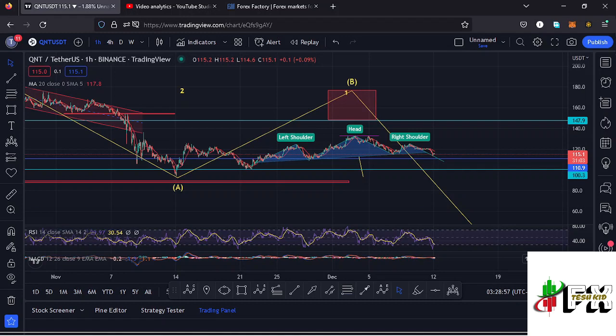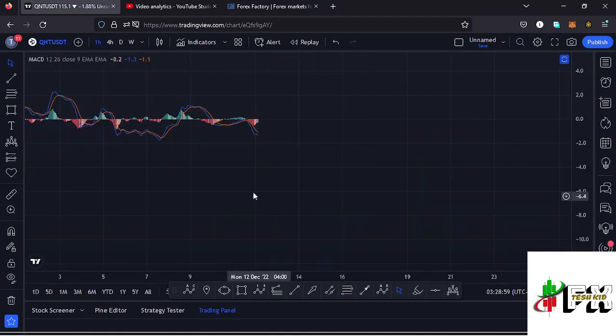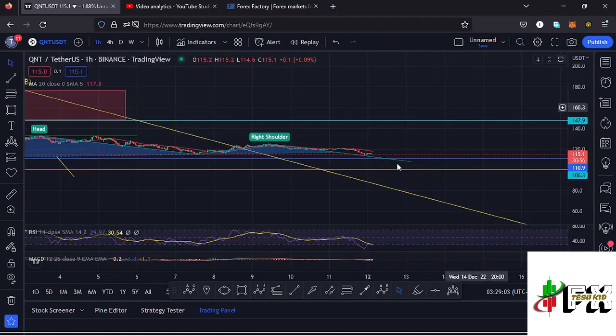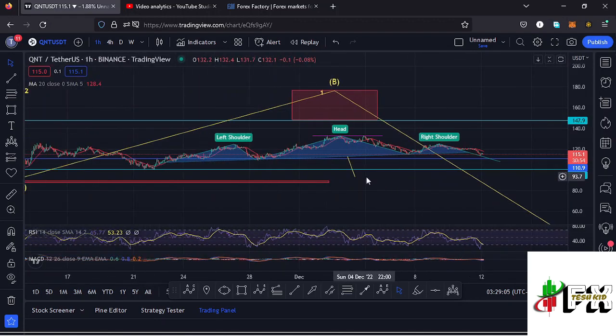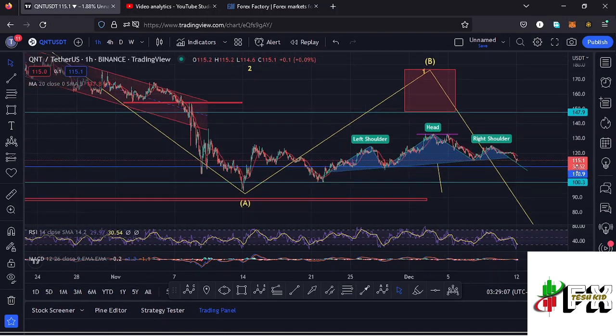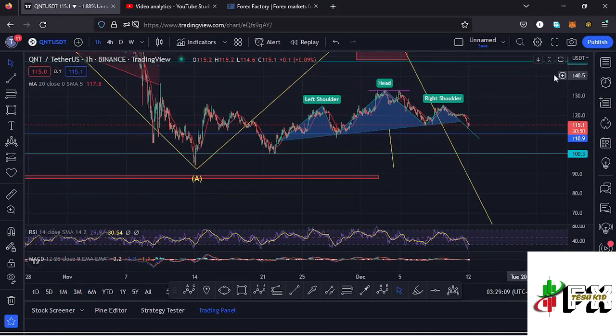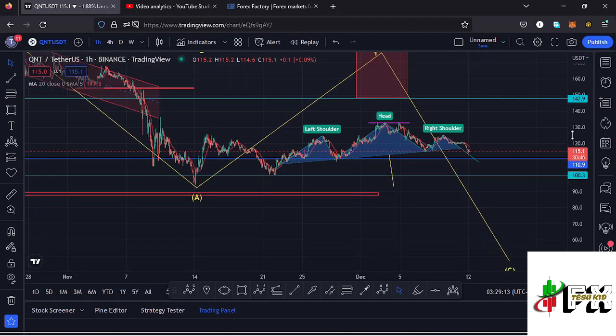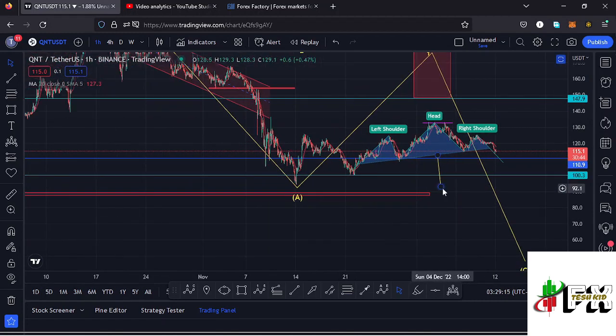Also taking a look at the MACD, here on the MACD we have printed a bearish cross, and that would mean no prices are coming our way, and there are chances of seeing a breakout out of this head and shoulders pattern and seeing a straight sell-off in the formation of that wave C to give us a new low in the formation of that higher Elliott wave count 2. So let's be patient and see how that plays out, and also continue watching those key areas of support at around the $110 mark and also the $100 mark, and I'll keep you updated on any movement that plays out.